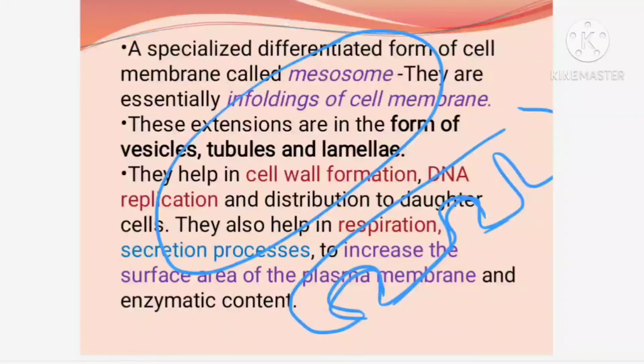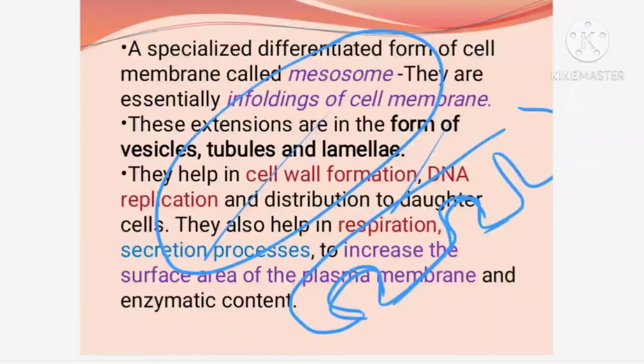When the surface is becoming more, the plasma membrane is responsible for secreting many substances needed for carrying out various activities in the bacterial cell, like respiration, secretion of some enzymes, digestion, forming cell walls, the proteins which are made by them, the cellulosic substances which are made by them.